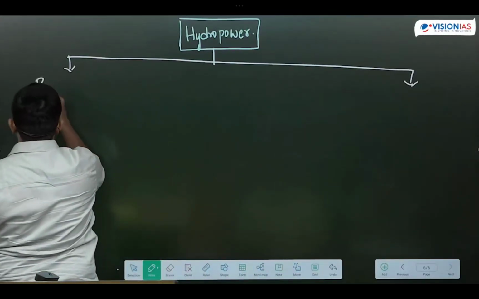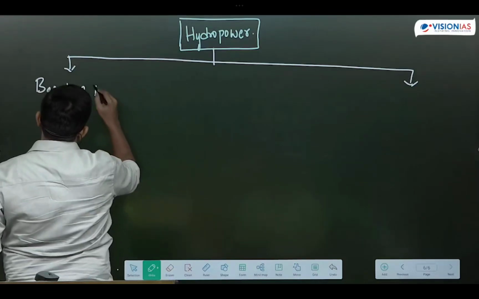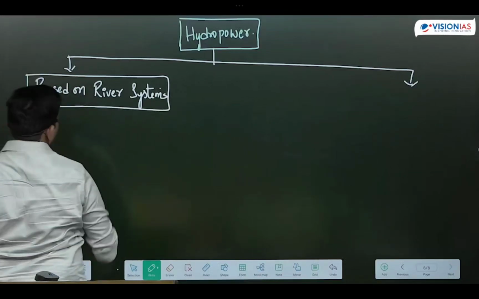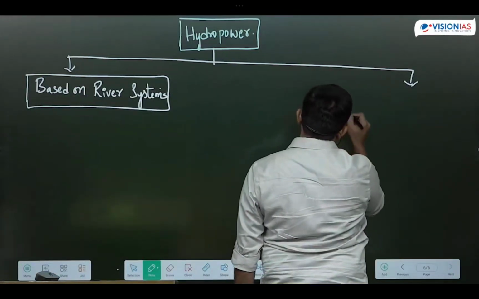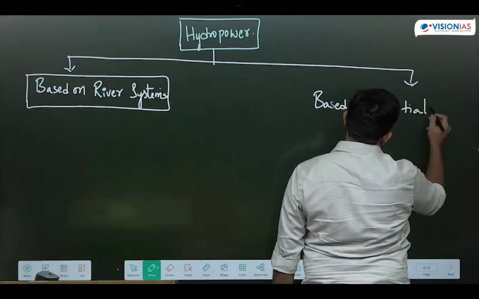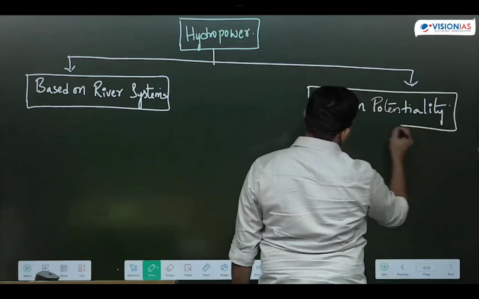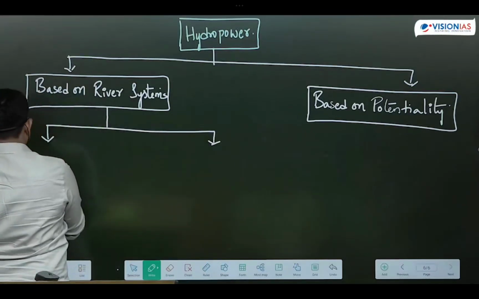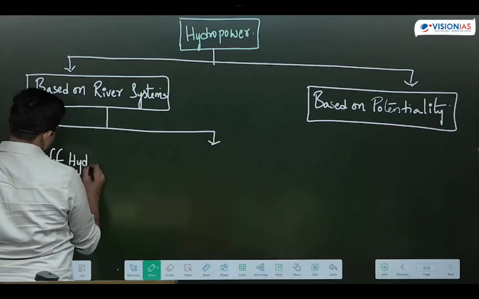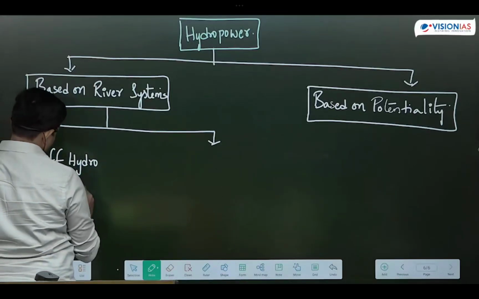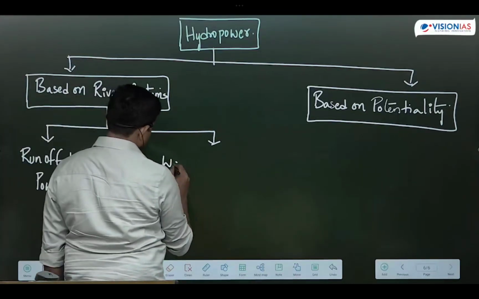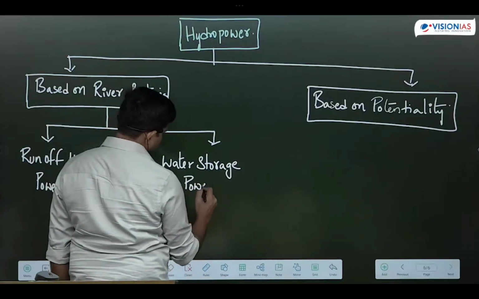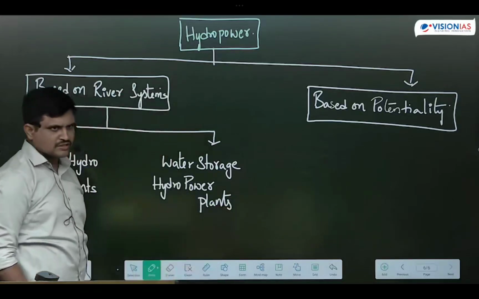Is based on river systems. This is one categorization based on river systems, and the next one is another categorization based on potentiality. Based on potentiality: runoff hydropower plants, and next, water storage hydropower plants. This is one categorization. This is an age-old categorization.